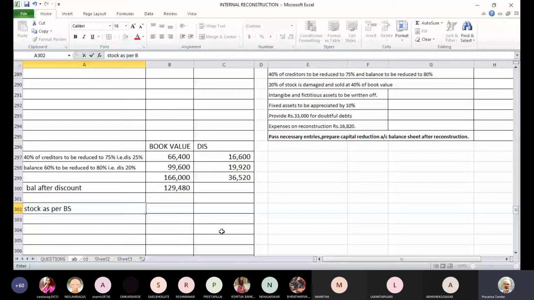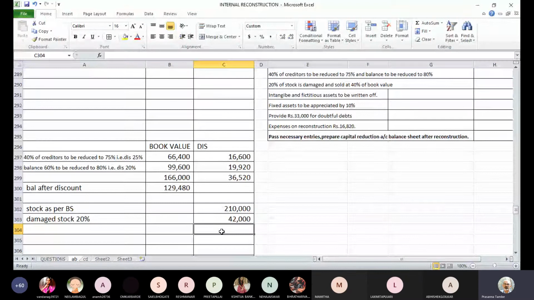Okay, 20% is damaged. Damaged stock, to work out, 20% of this is 42,000.